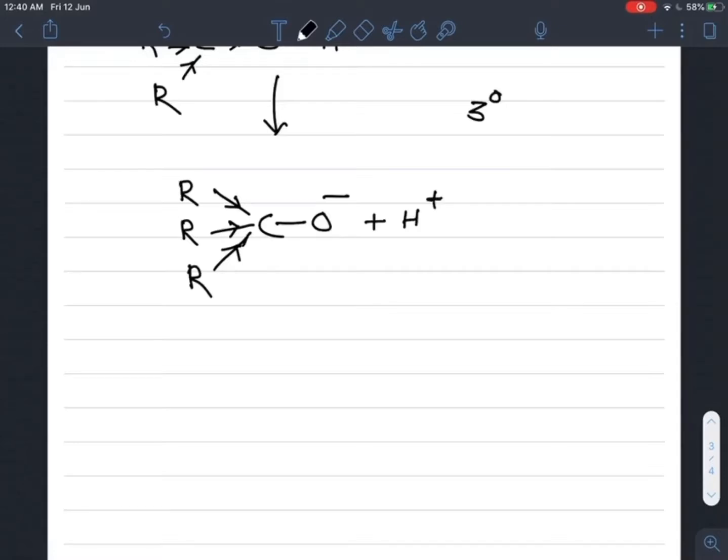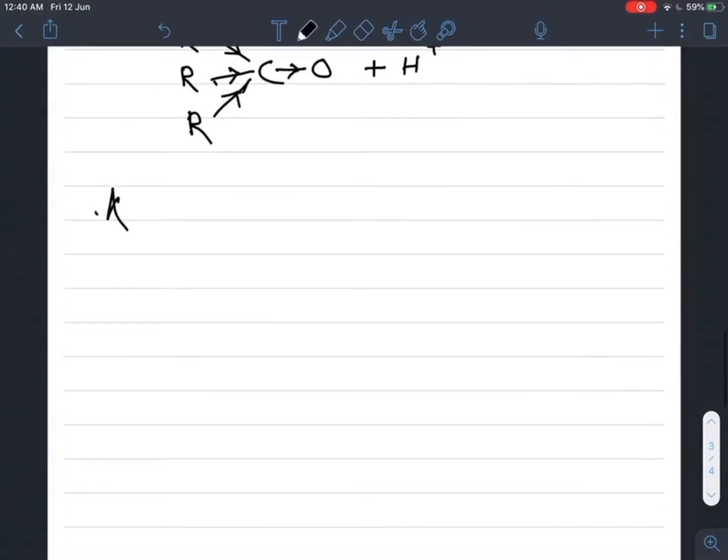These three alkyl groups push or release a pair of electrons towards the oxygen, and that's why the electron density on this oxygen is increased as compared to secondary and primary alcohol. That's why this is weakly acidic, because this hydrogen is attracted less easily than in secondary and primary alcohol, and that's why it is less acidic than the primary and secondary. So if we see the acidic strength